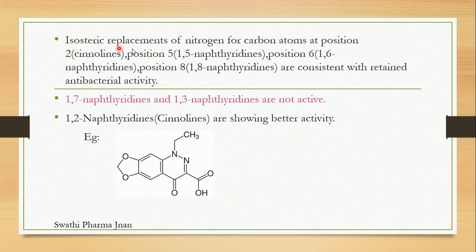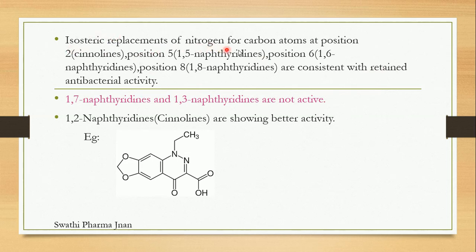Next, isosteric replacements of nitrogen for carbon atoms at position 2 are called cinnolines, at position 5 are called 1,5 naphthyridines, at position 6 are called 1,6 naphthyridines, and at position 8 are called 1,8 naphthyridines, and these are consistent with retained antibacterial activity.